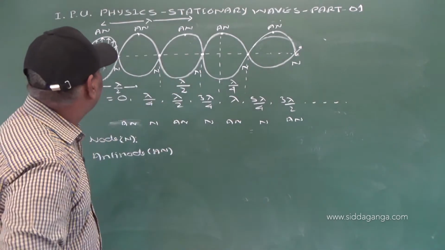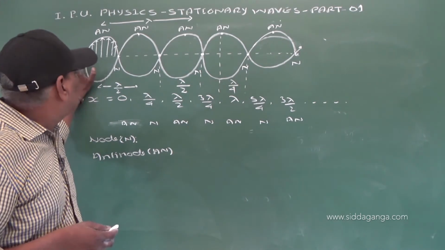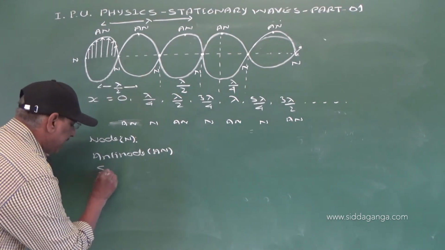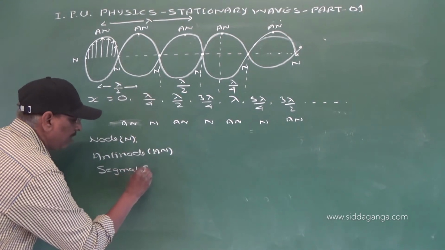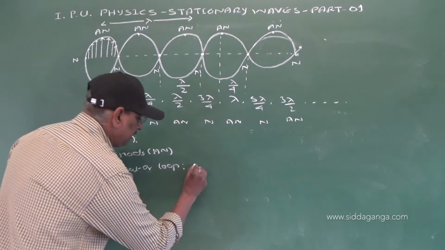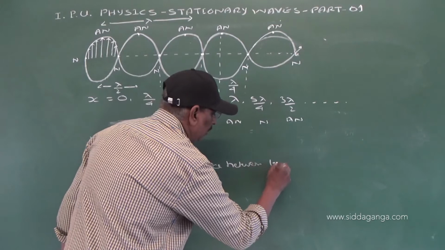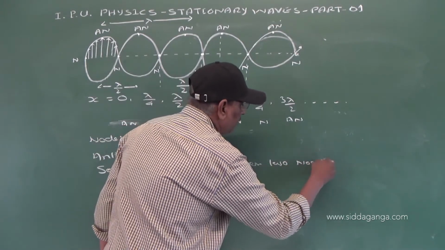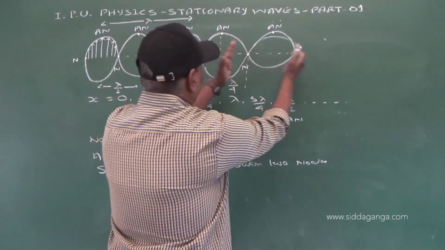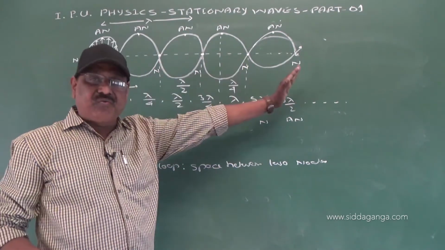And another important thing is that the region of space between two successive nodes is called a segment or loop. It is a region of space between two successive nodes. This is one segment, two segments, three segments, four segments, five segments. So in the figure, the medium is divided into five segments.